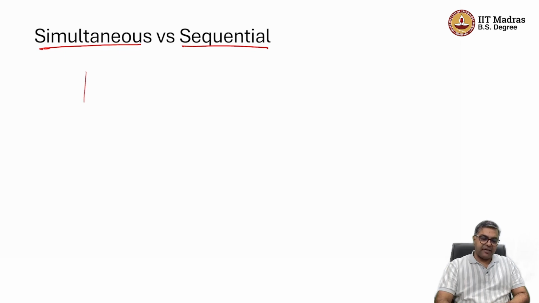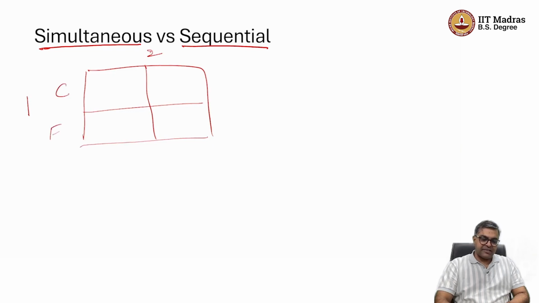Player 1 is deciding cheap versus expensive, and player 2 is deciding cheap versus expensive. When player 1 is deciding, player 1 doesn't know what player 2 has decided. Similarly, when player 2 is deciding, player 2 doesn't know what player 1 has decided.